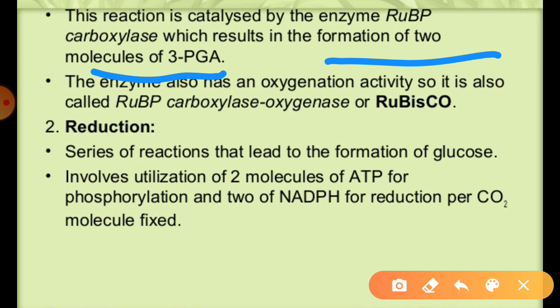So after that there is another process that takes place, called reduction, right? Generally it follows just after the carboxylation reaction, where the reduction of PGA takes place, and this process takes place in a series of reactions leading to the formation of glucose.